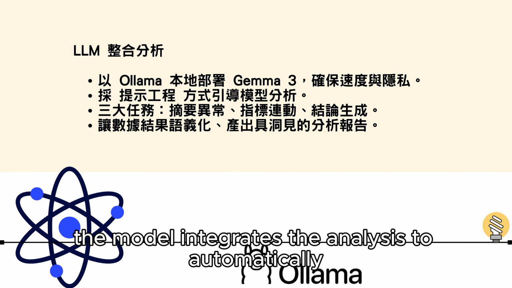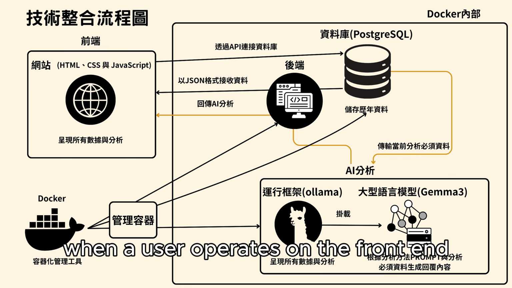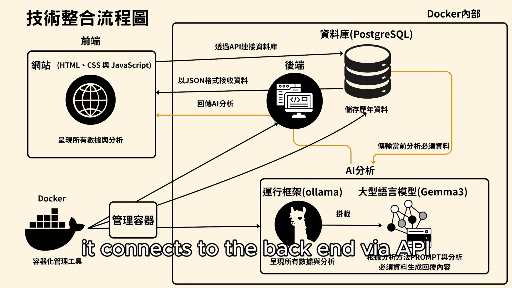Next, we demonstrate the complete technical integration flow of this project. I will introduce it in a few main parts: front-end, back-end and database, AI analysis, and the containerization management of the entire architecture. First, let's look at the front-end, web page, and back-end, API. The front-end uses familiar HTML, CSS, and JavaScript to build the web interface. This is where users interact and see the results, and its main responsibility is to present all data and analysis results. When a user operates on the front end, it connects to the back end via API.